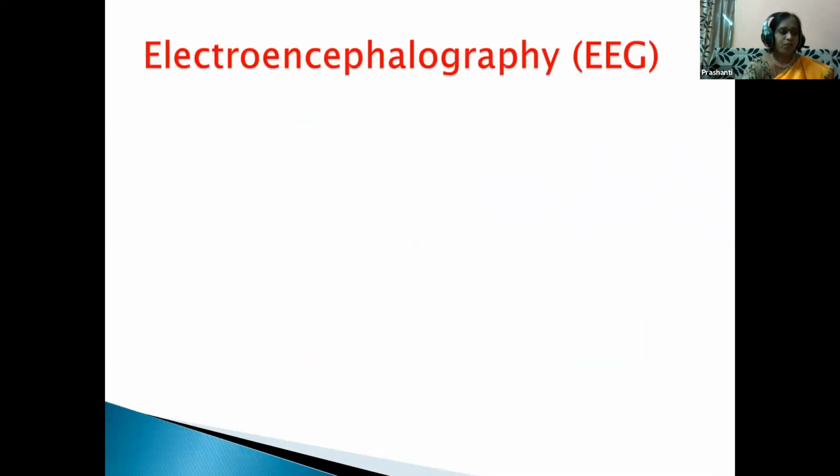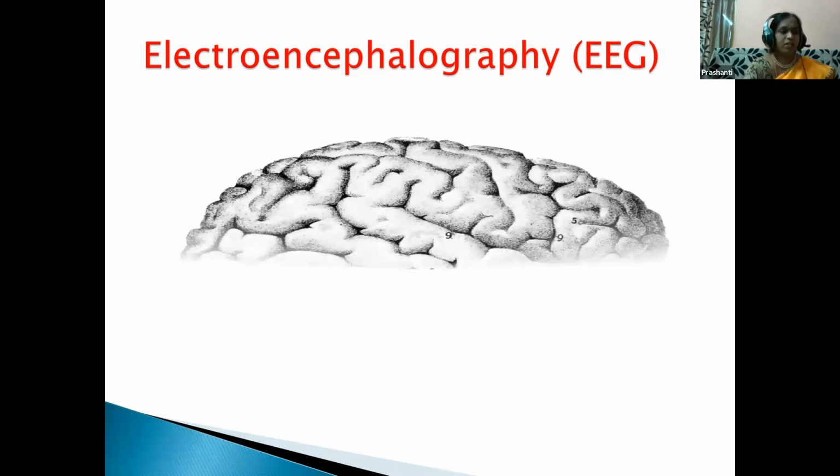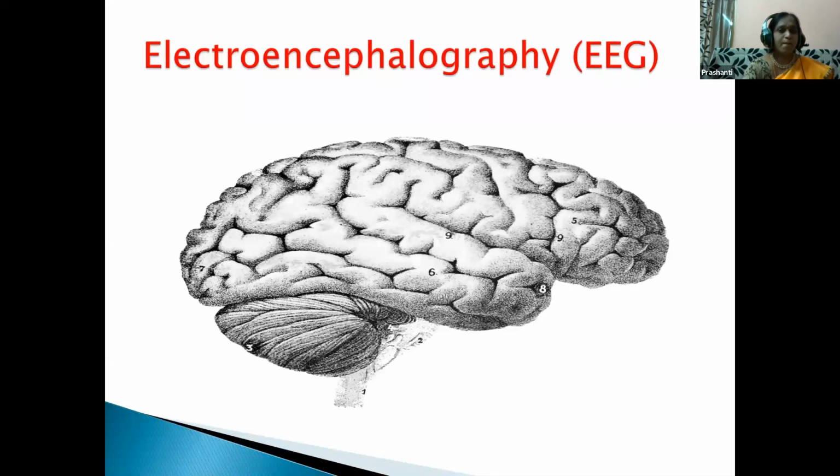Next, children, we go to electroencephalography. What is ECG, children? It is related to the heart. Now we are seeing EEG, electroencephalography. This is related to the brain. EEG is related to the brain.